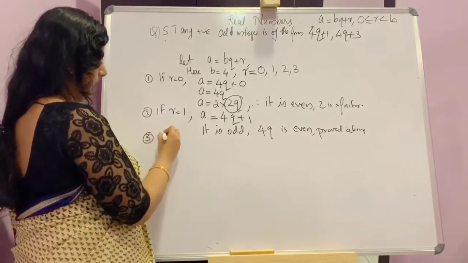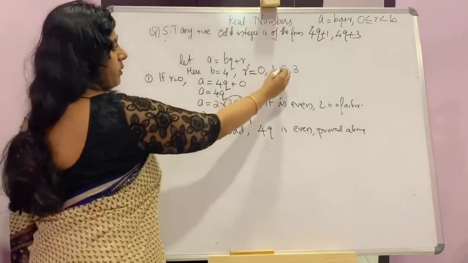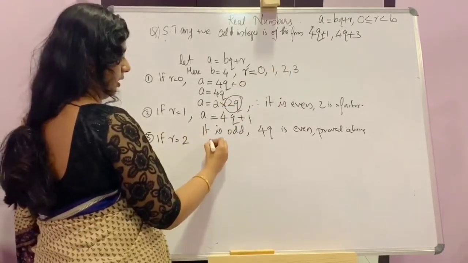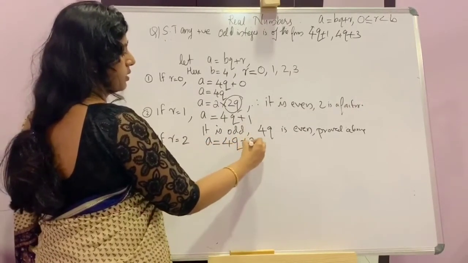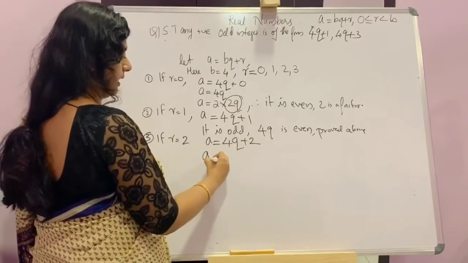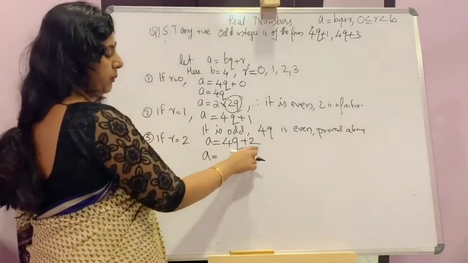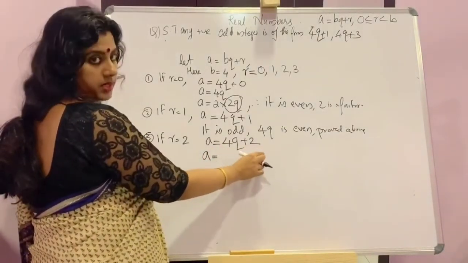Third case, if r is equal to 2, then a is equal to 4q plus 2. There are two terms here.